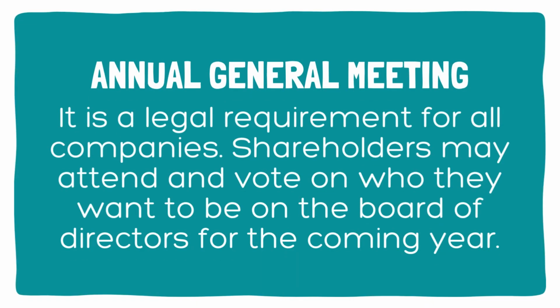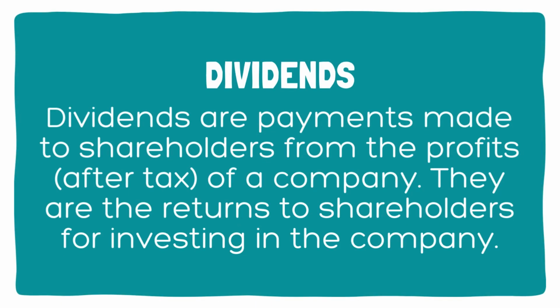Annual general meeting is a legal requirement for all companies. Shareholders may attend and vote on who they want to be on the board of directors for the coming year. Dividends are payments made to shareholders from the profits after tax of a company. They are the returns to shareholders for investing in the company.